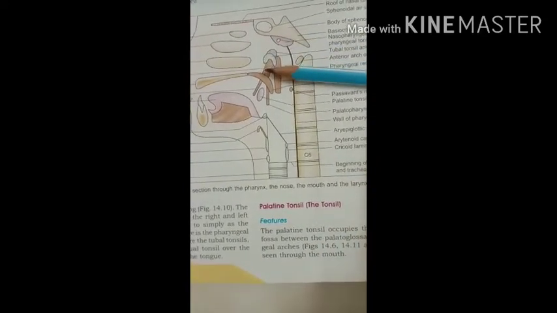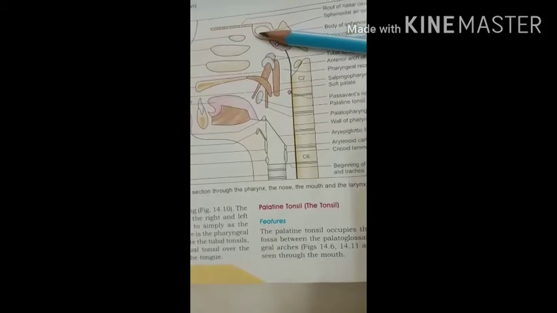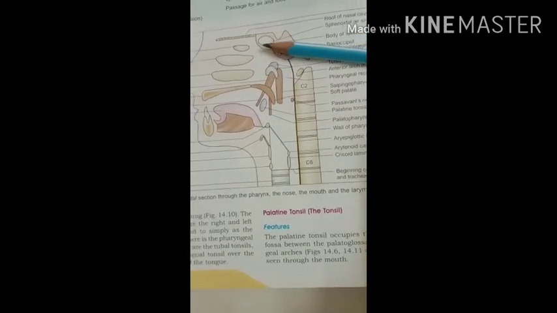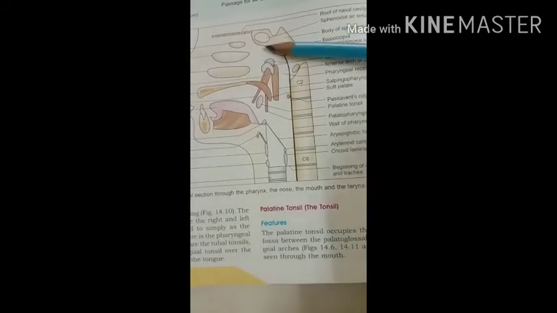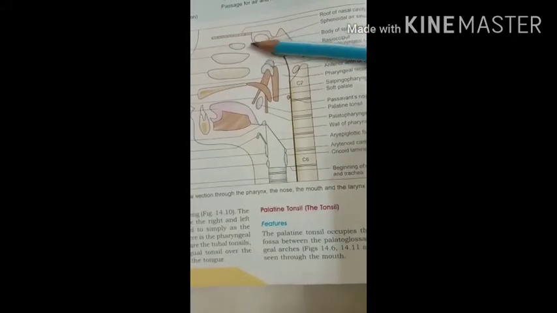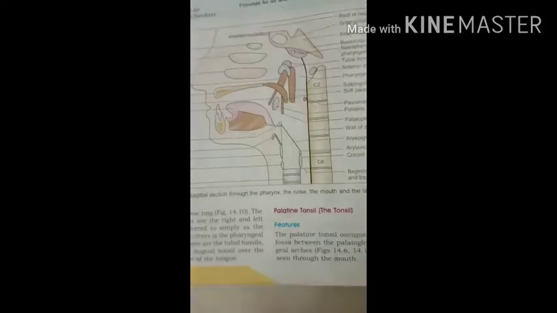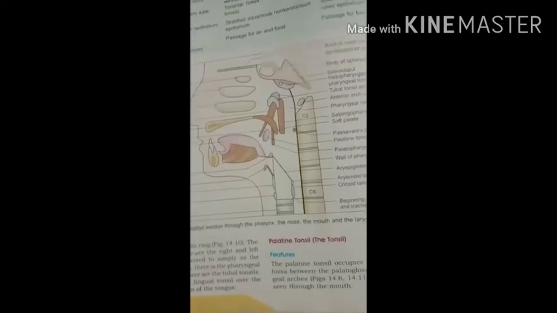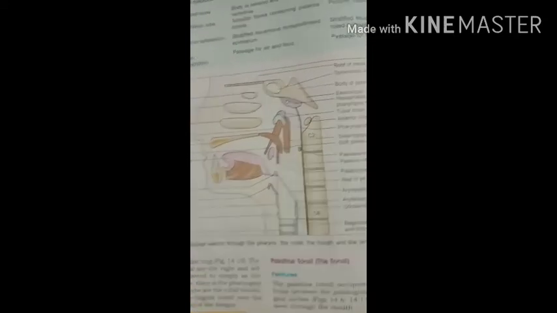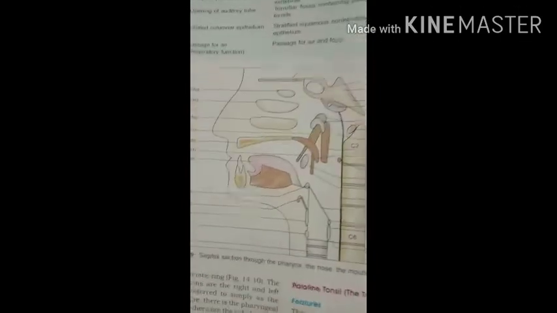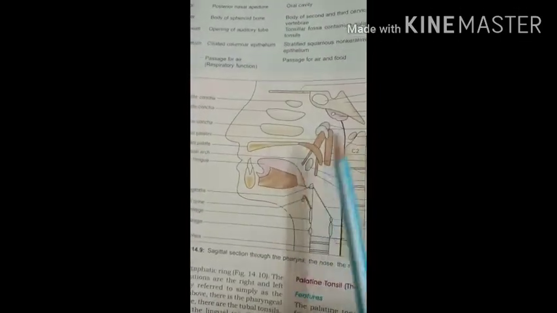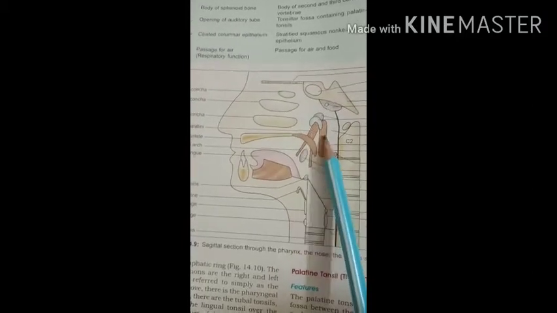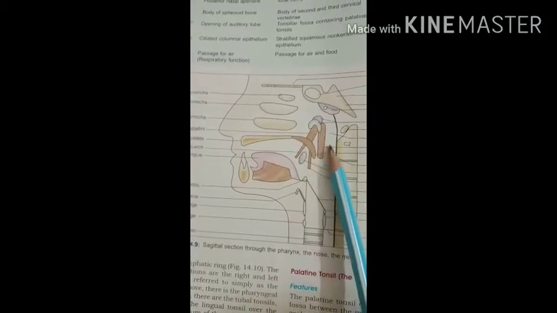Then the boundaries of the nasopharynx. Superiorly, the roof is made by the body of sphenoid bone. Here you can see this is the body of sphenoid bone and basilar part of the occipital bone. Okay? Then next is the floor, meaning the lower part. It is made by the soft palate and pharyngeal isthmus.